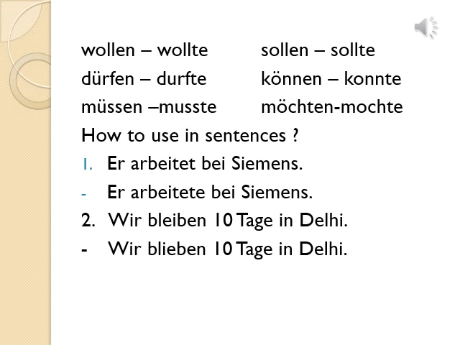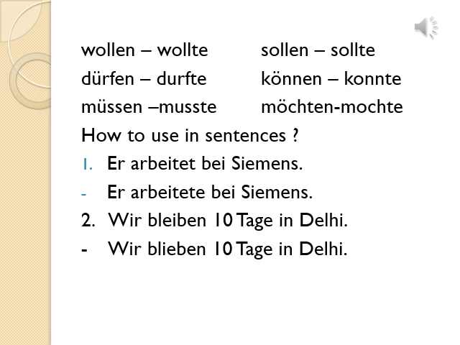Now let's see the second one. Wir bleiben 10 Tage in Delhi. Here the verb is bleiben. Its Präteritum form is blieb, B-L-I-E-B. But it is not enough just to write blieb. You have to conjugate it. It is an irregular verb here. So its Präteritum form needs to be conjugated as per wir.